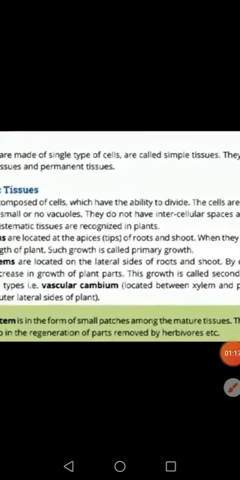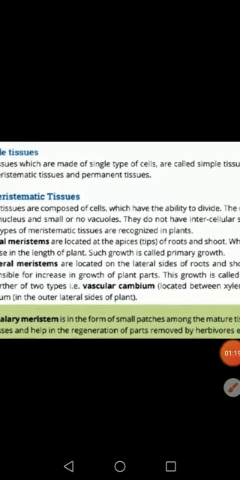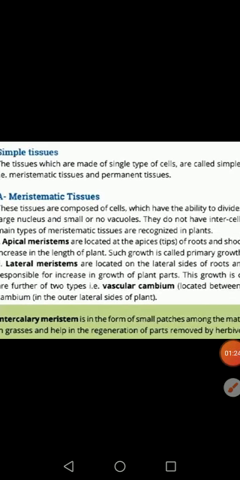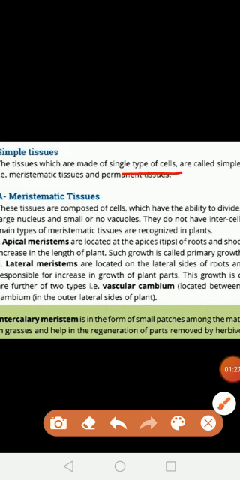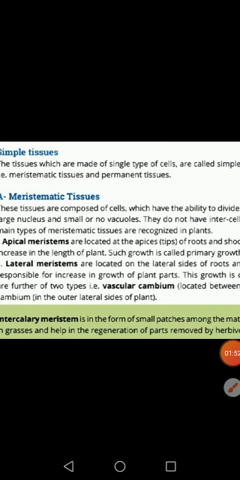Simple tissues are basically made up of a single type of cell. Okay, and they are further divided into two types, meristematic tissues and permanent tissues. Simple tissues are those which have a single type of cells, and they are further divided into two types, meristematic tissues and permanent tissues. Today we will start meristematic tissues.